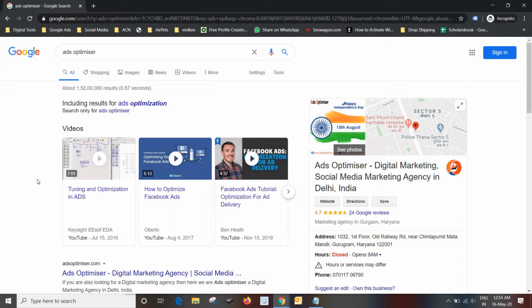So friends, first of all, I'm telling you what Alexa ranking is. Friends, Alexa is a kind of numerical rating for websites. Suppose your website has an Alexa rank of more than 1 lakh, and at the same time your competitor's website has an Alexa rank of 75,000. So how do you know which website is more popular?